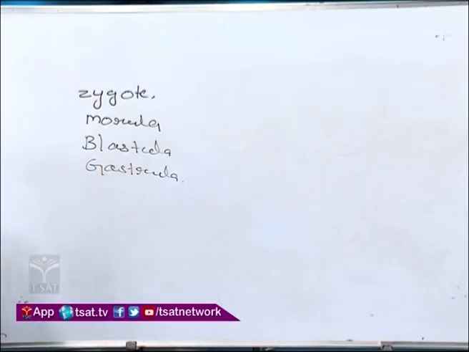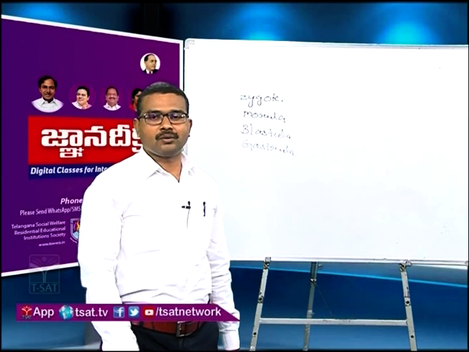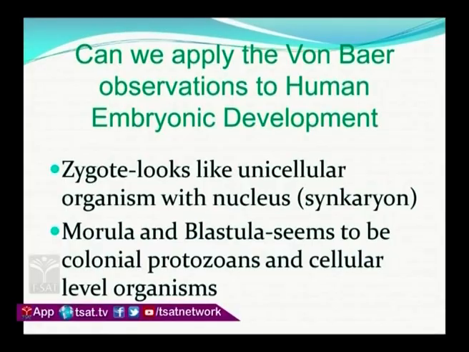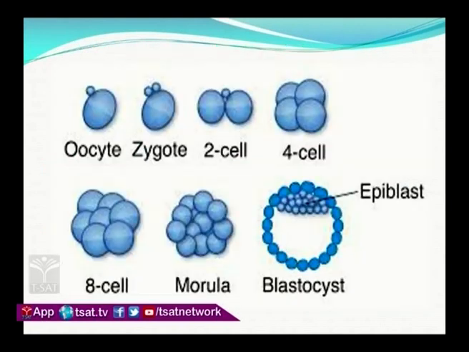Then we have to see that the zygote looks like a unicellular organism with a nucleus, and the morula and blastula seem to be colonial protozoans and cellular level organisms. See the picture. The zygote looks like a unicellular organism.